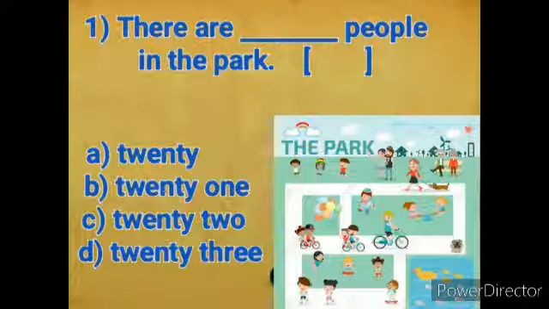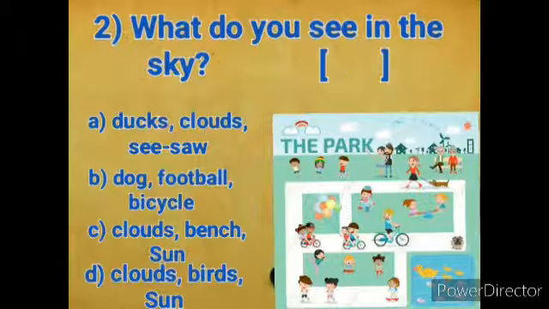Let's read the first question. There are dash people in the park. Option A 20, option B 21, option C 22, option D 23. Children, count and tell me how many people are in the park. There are 22 people in the park. So take C option and write it in the bracket.